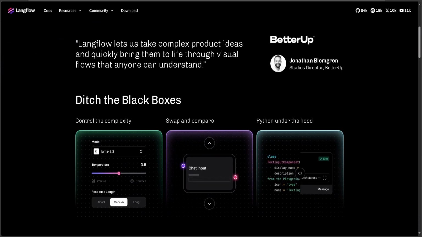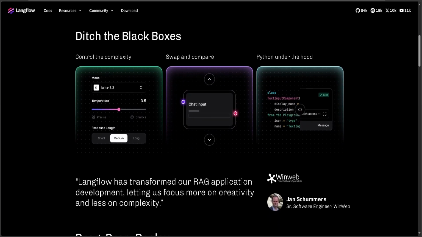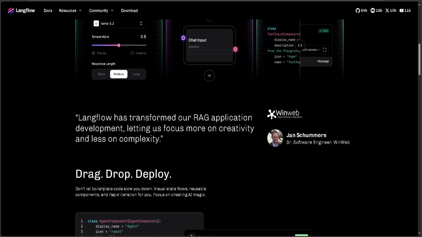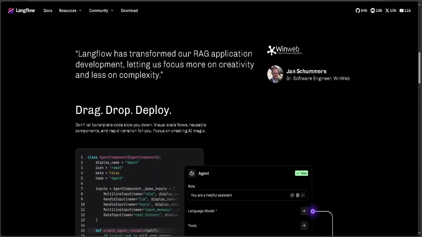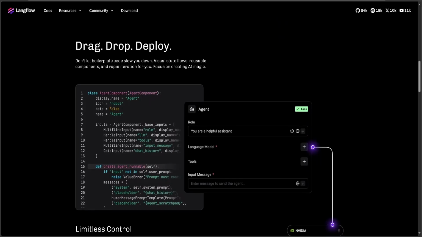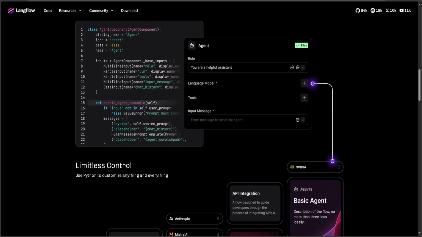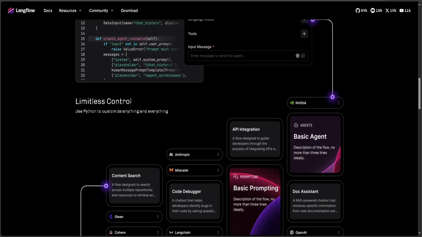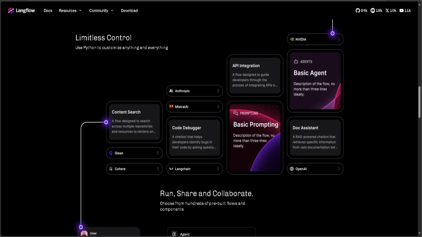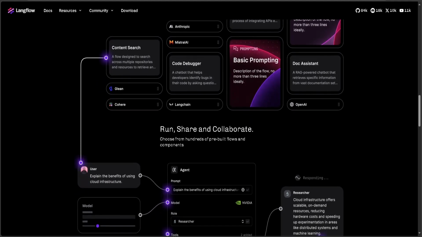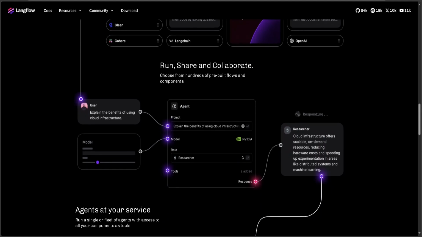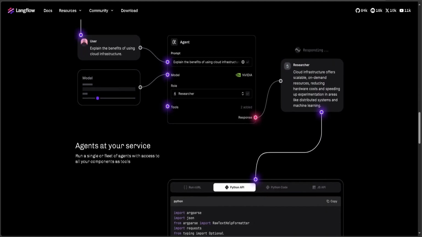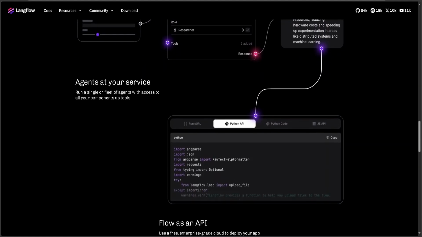On the other hand, Langflow is built for AI. It gives you a visual drag and drop interface to design and test applications using large language models. If you want to quickly prototype AI chatbots, knowledge apps, or smart assistants, Langflow makes the process much simpler without deep coding. So which one is better?